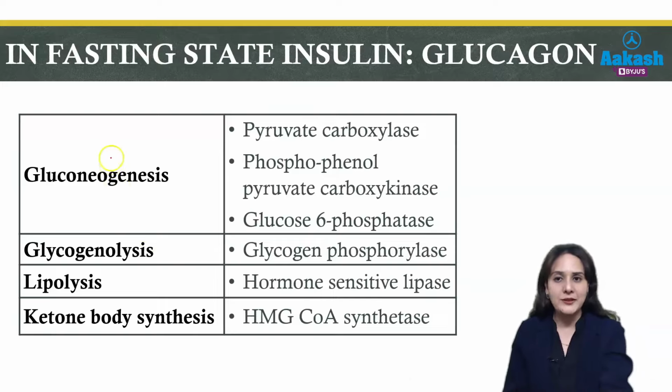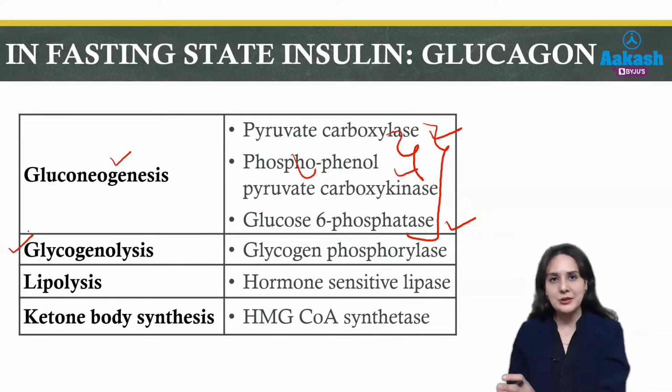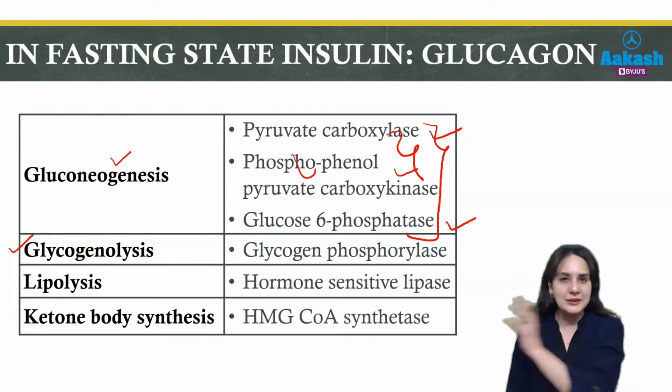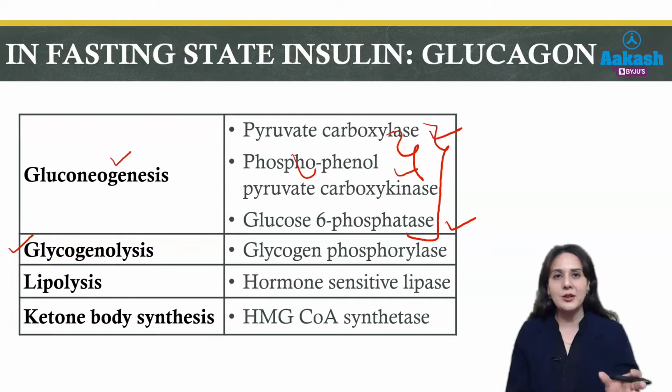First of all, our body tries to synthesize new glucose, by the process of gluconeogenesis. So the main enzymes of gluconeogenesis will be activated. Those are pyruvate carboxylase, phosphoenolpyruvate carboxykinase and glucose 6-phosphatase. And then it will start breaking down the larger molecules which were built in the presence of food and insulin. Like glycogen synthesis was activated by insulin. Now there will be glycogen breakdown in the case of fasting or glucagon.